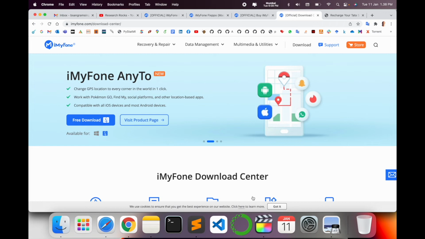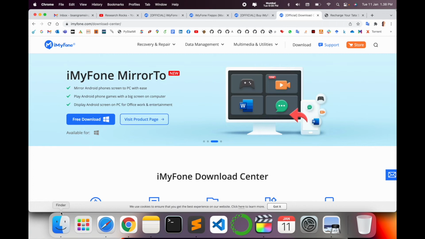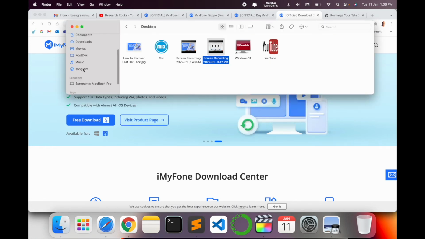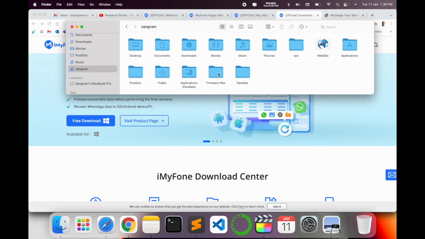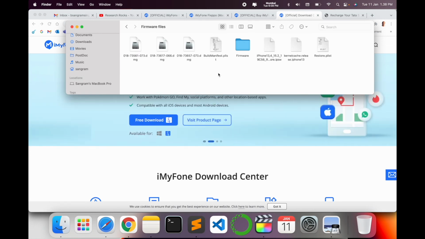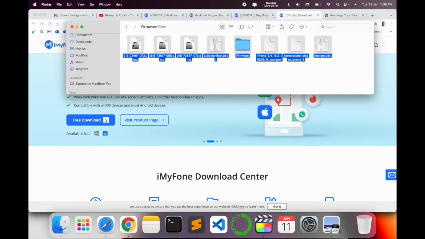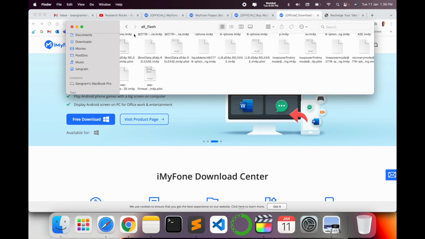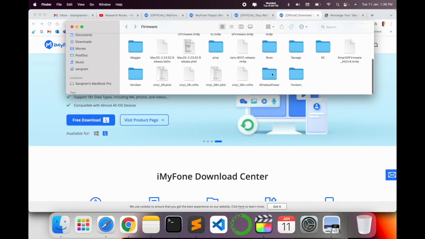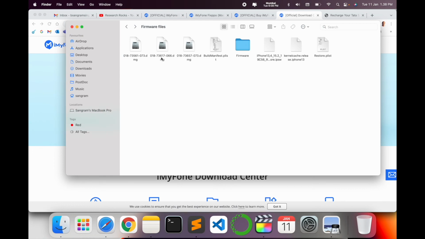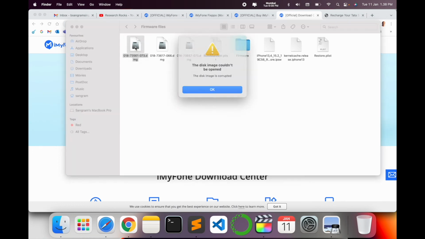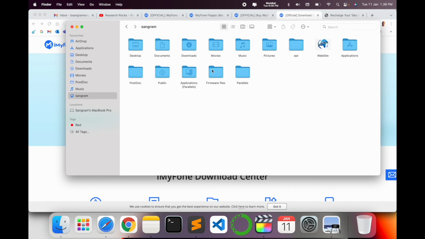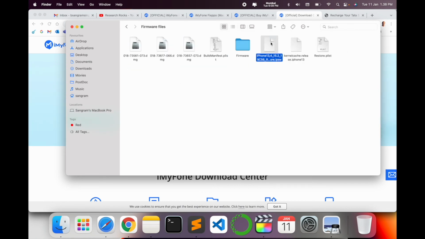Now one question comes to my mind: where exactly is this data recovered from using this application? So I click on Finder. Inside Finder, my computer name is Sangram, and here are the files, and here is my mobile data. The entire mobile data is stored here. Each and every file is stored here, recovered using this platform, and then put onto my mobile phone. So my mobile is the same as its oldest version. That one is quite amazing. A separate folder comes up here, and my entire data is recovered using this software.